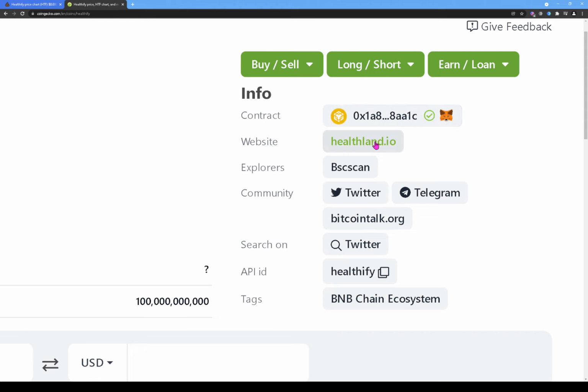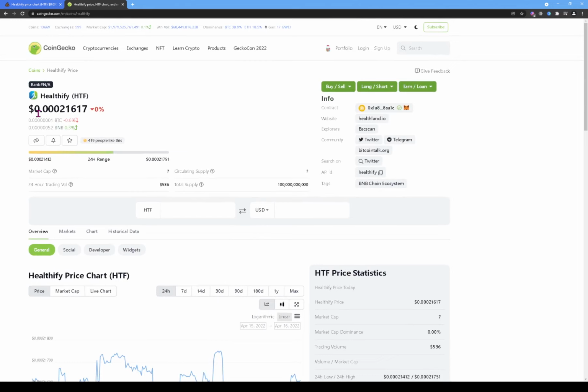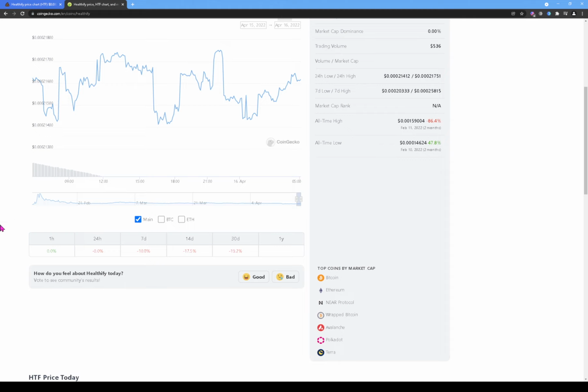The website is healthland.io. They have their Twitter, Telegram, Twitter Healthify again, and here you can see the price. It's $0.00021. So way less than 1 cent for one token. All right, so let's see how long this token's been out. So it looks like it's been out less than a year, but here we can see in the last hour no movement. In the last 24 hours, no movement. In the last 7 days, it went down by 10.8%. Last 2 weeks, down 17.5%, and in the last 30 days, down 19.2%.